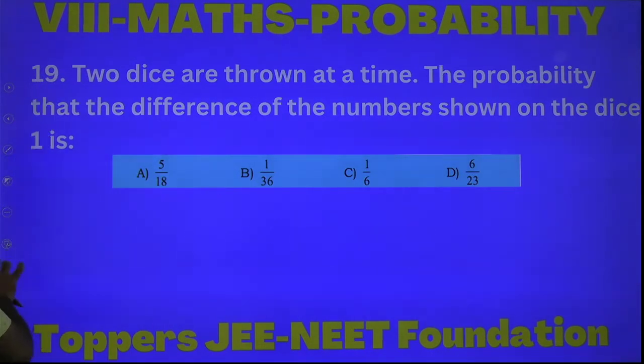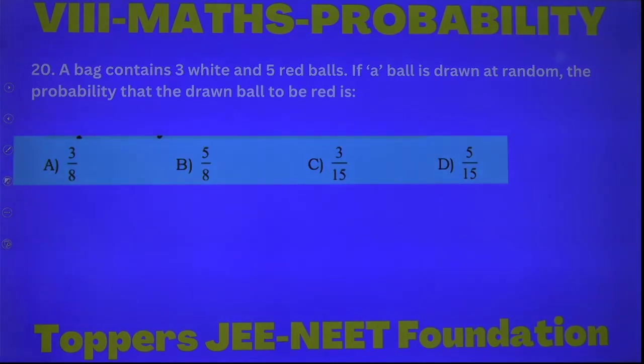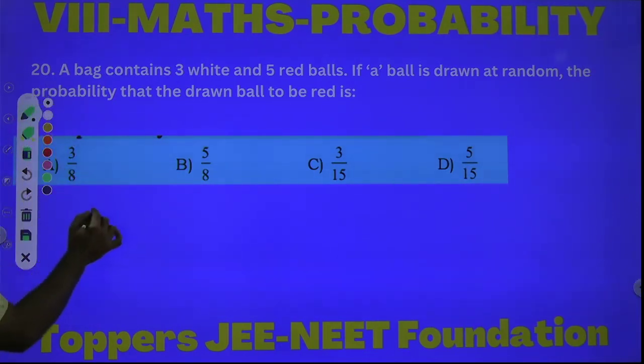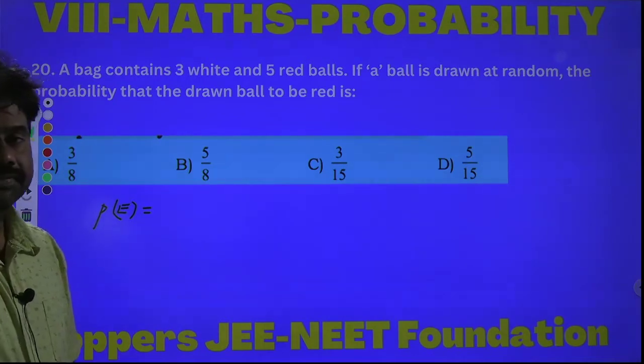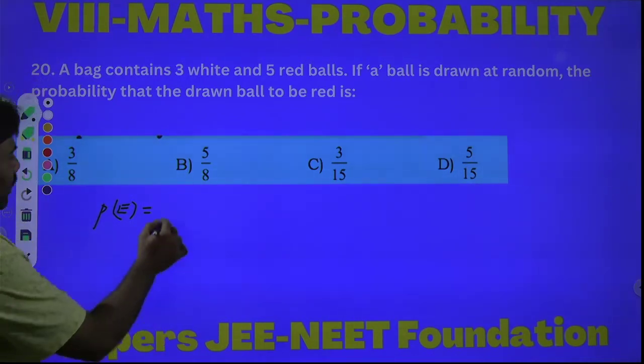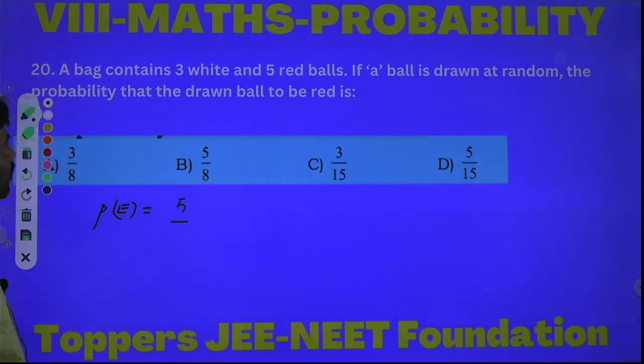Next question, students. A bag contains 3 white and 5 red balls. If a ball is drawn at random, the probability that the drawn ball is red. Okay, let P of E be the probability of the event that the chosen ball is red. That means how many red balls are there? 5. These 5 are favorable outcomes to the event. The number of favorable outcomes by the total number of outcomes, meaning the total number of balls.